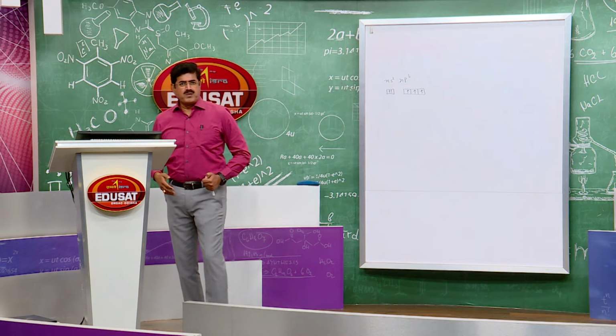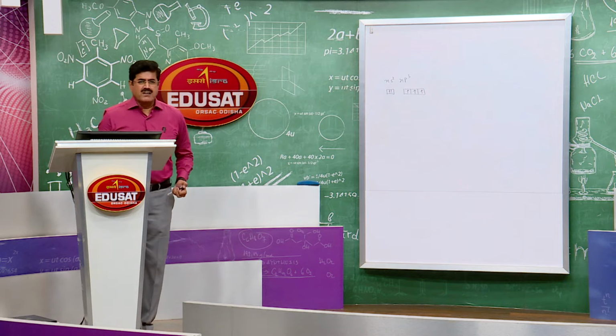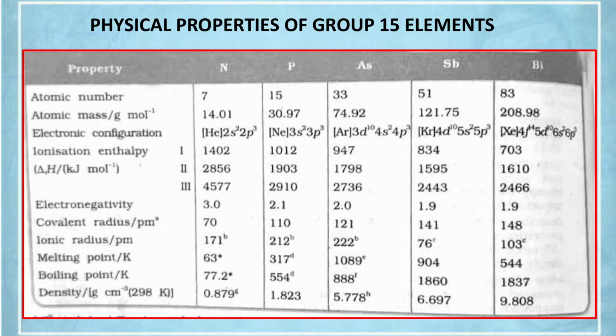Let's see some of the physical properties first. The first physical property, displayed on the TV screen, is ionization enthalpy. Can you compare the ionization enthalpy between the 14th group, 15th group and 16th group elements?